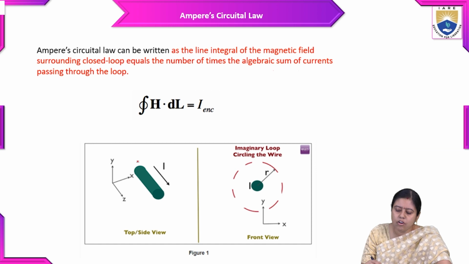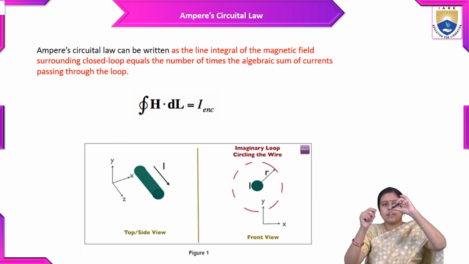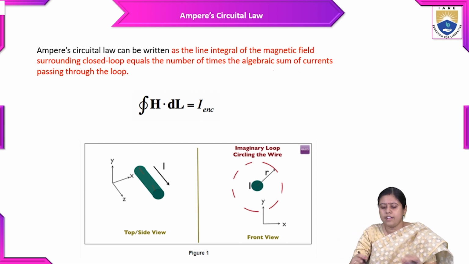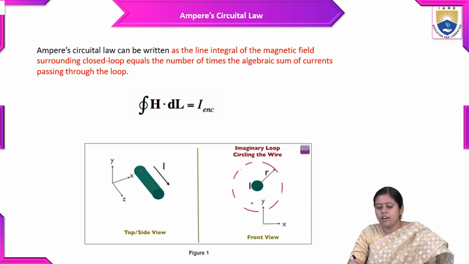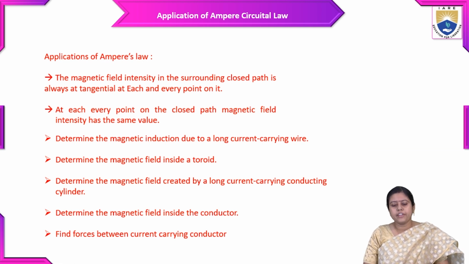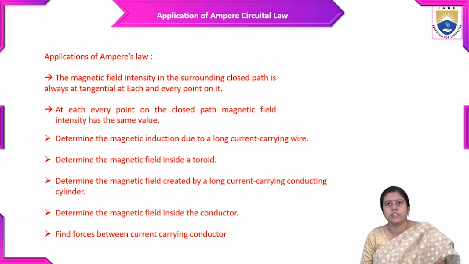If this is a conductor with current I flowing, it has some axes x, y, z. This is the top or side view. When the current flows through it, the field will encircle it. This is the imaginary line circulating the wire. So what are the applications of the Ampere Circuital law?